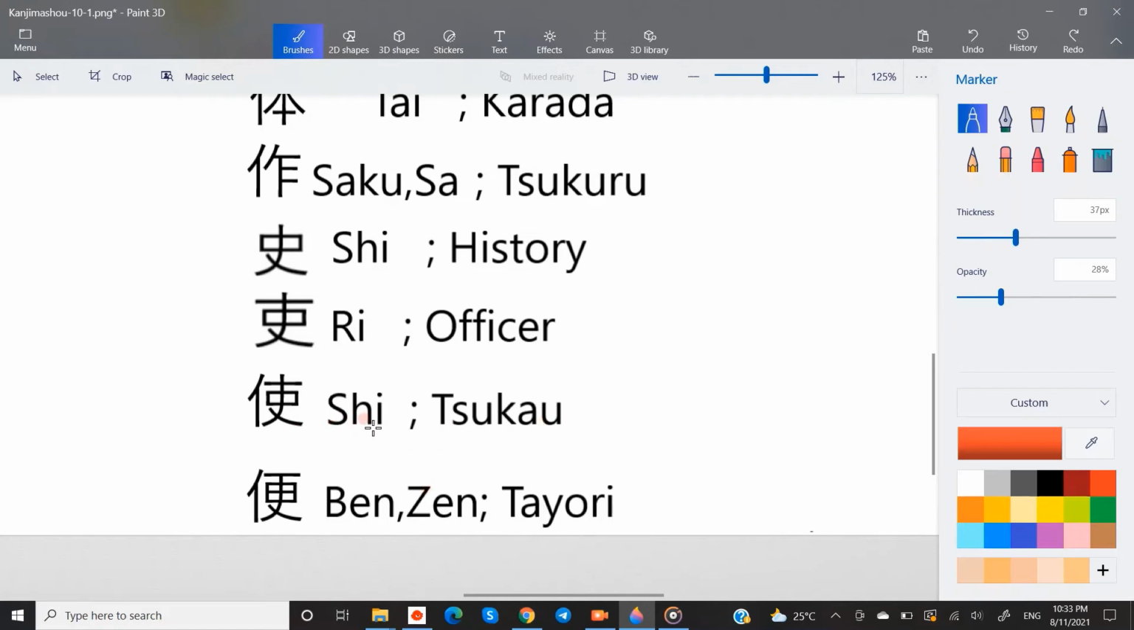Onyomi shi. Add another stroke to it and it becomes tayori. Onyomi ben. It has many meanings. Perhaps man having an officer at his disposal for using. Actual meaning of this kanji is convenience. But it also means feces and news.